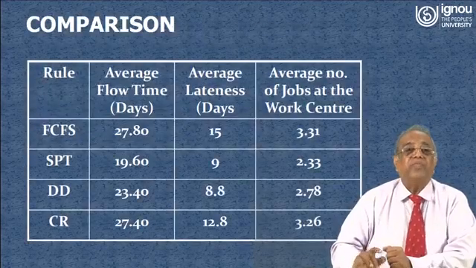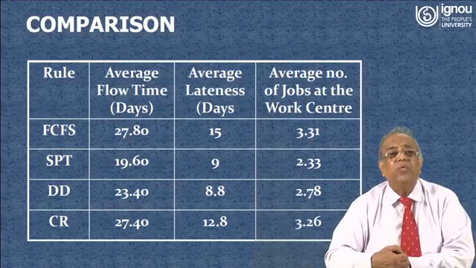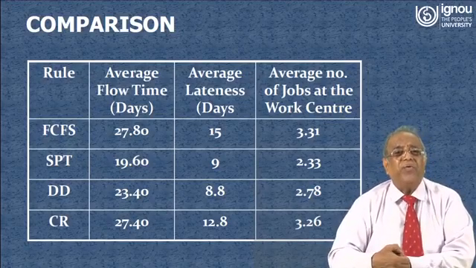Now we can summarize in a table, and you will see that the SPT rule is the best, because for shortest processing time the average flow time is less, that is 19.6.